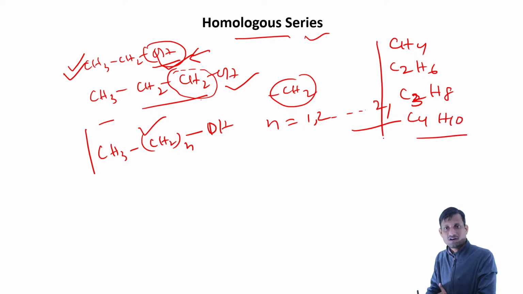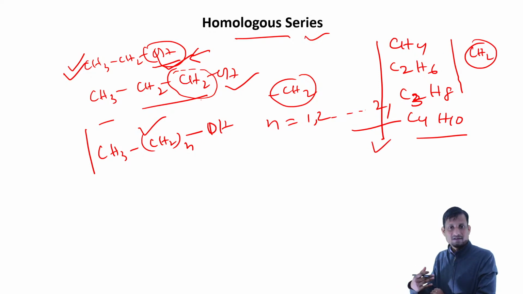These are homologous series. If you see, they all increase by one CH2 unit. So when compounds have the same functional group and differ only by the number of CH2 units, we call that a homologous series.